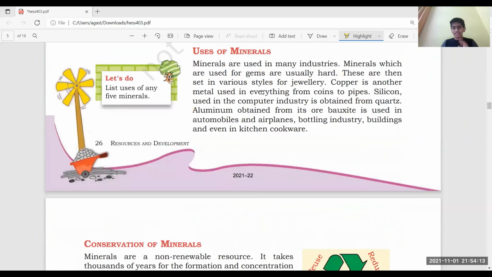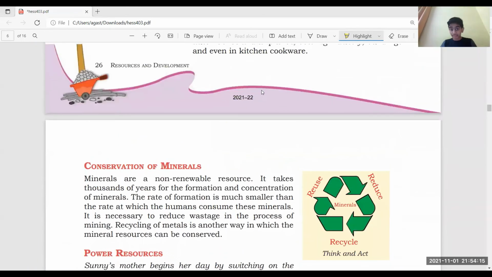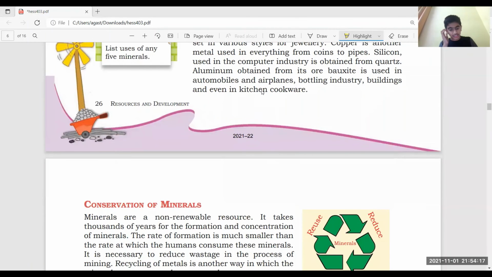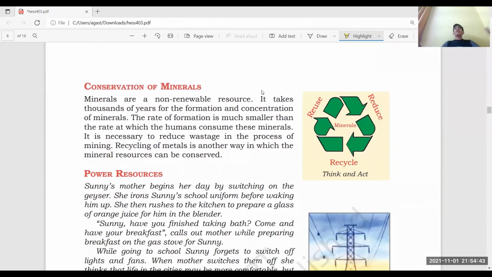Let's just finish the uses of minerals and conservation of minerals. Minerals are used for many things. In your pencil, you have graphite. In these spectacles, I have plastic or some metal. In a laptop, I have silicon, which is obtained from quartz. Yes, we have many things. We need minerals for many purposes because we use them to manufacture many things.